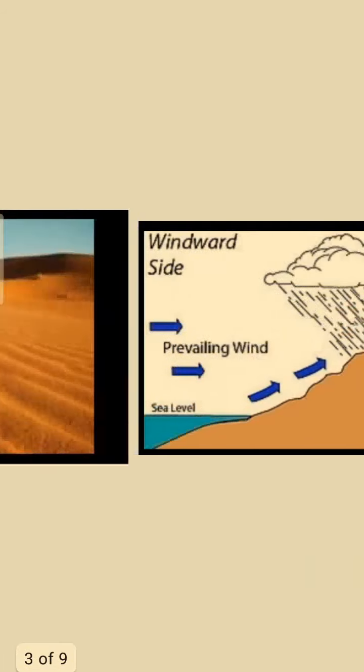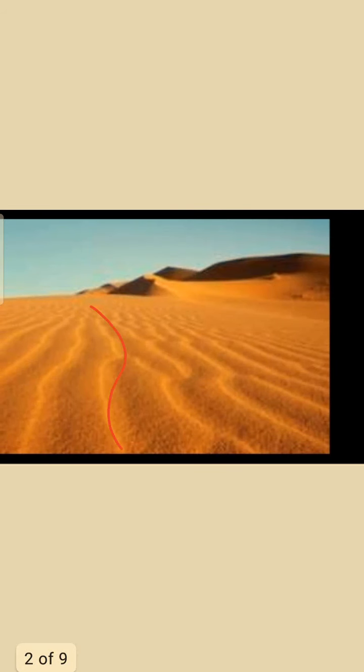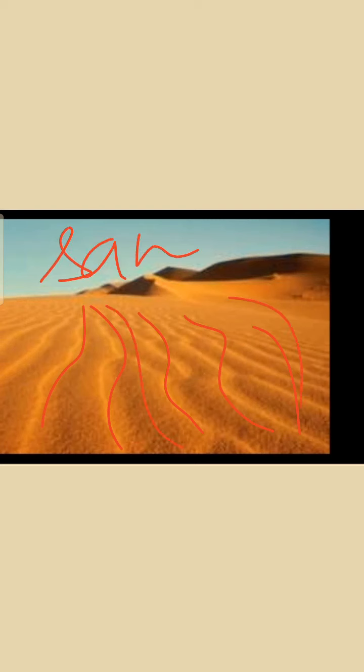So similarly, what happened in the desert? You can see the sand waves. Okay, let me show you again. So this kind of sand seed looks like waves. Just as you see waves in the sea, in the desert you can see this kind of wave-like thing. All right. Okay, next.